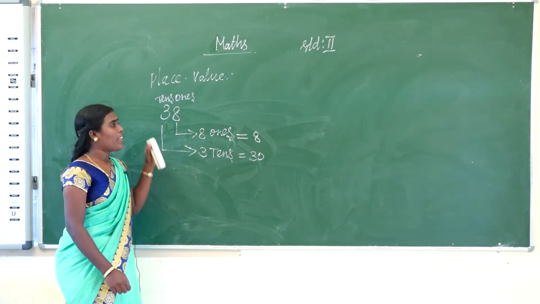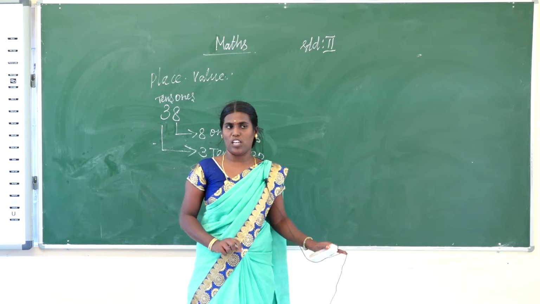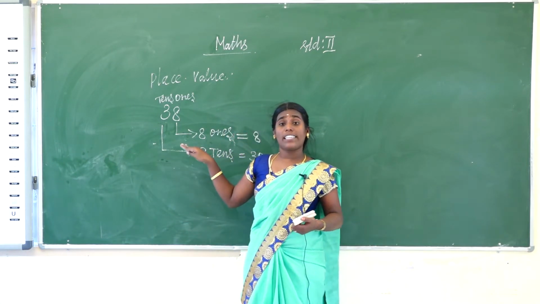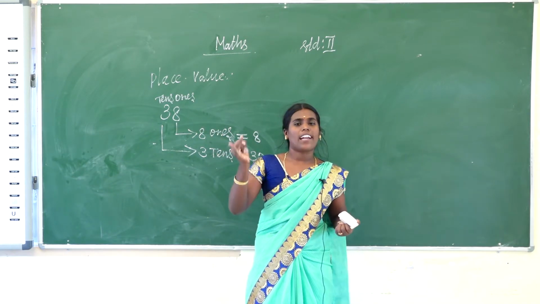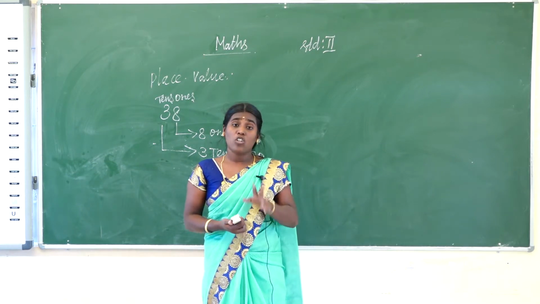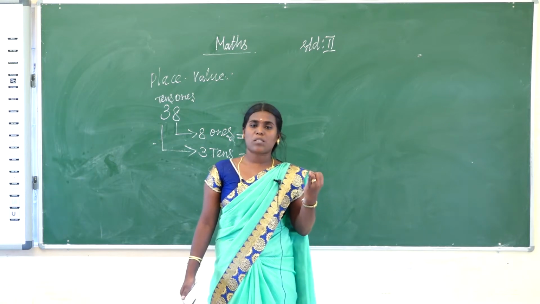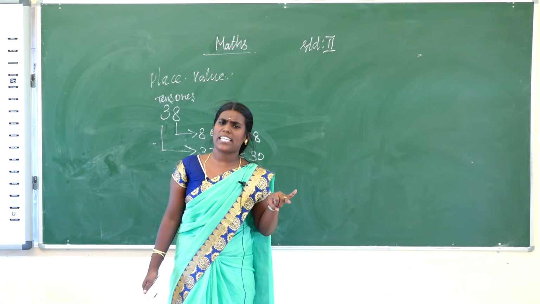So every digit in a number has a place value. Numbers can be written in two ways: one is standard form, another one is expanded form. What is standard form? What is expanded form?